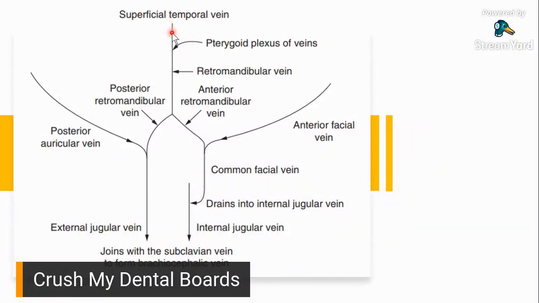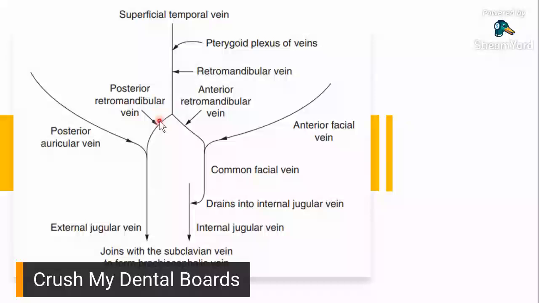Maxillary vein plus superficial temporal vein would form your retromandibular vein. Retromandibular vein would divide anteriorly and posteriorly. Anterior division would merge with your facial vein to form your common facial vein. The common facial vein would drain into your internal jugular vein.